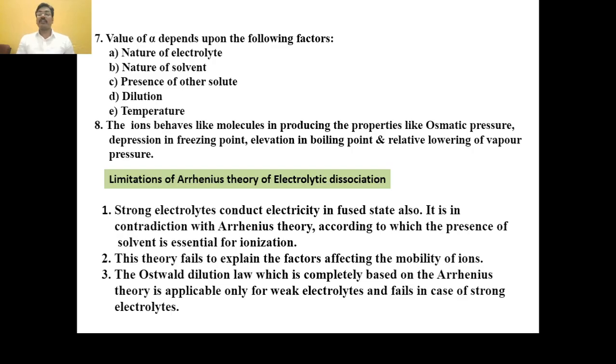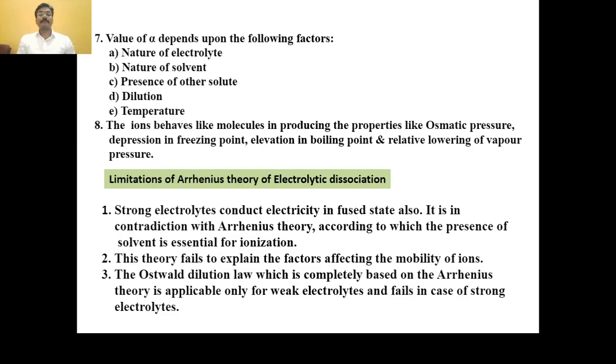Then Ostwald's dilution law, which is completely based on the Arrhenius theory, is applicable only for weak electrolytes and it fails in the case of strong electrolytes. Whatever the postulates of the Arrhenius theory, they apply to weak electrolytes and fail for strong electrolytes.